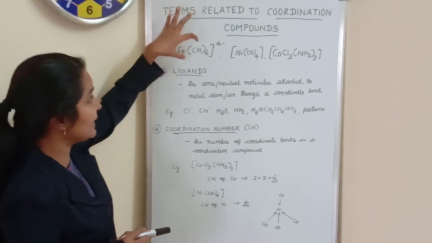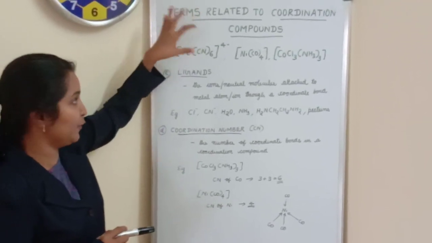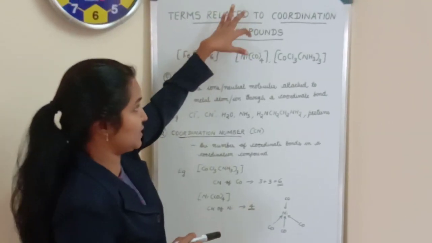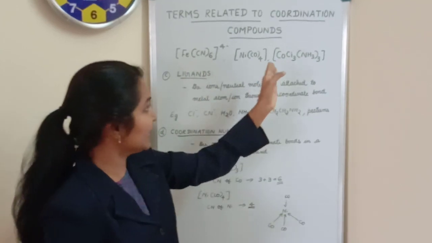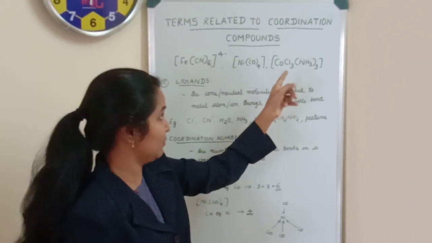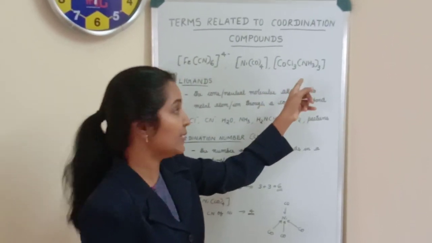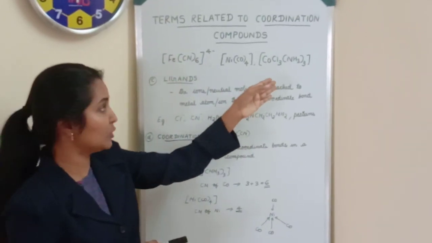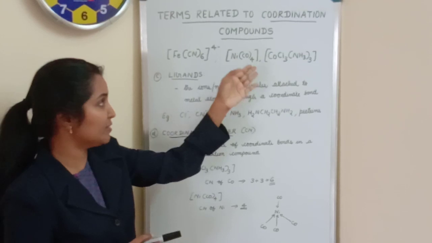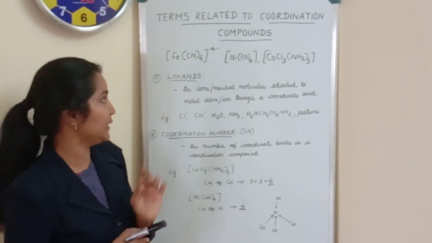By looking here, see the example here, Fe(CN)6. So here the ligand is CN, cyanide ion. Ni(CO)4. So here the ligand is carbon monoxide. When coming here, we have two ligands: one is chloride ion and the other one is ammonia molecule. So these are the ligands, those ions or molecules that are attached to the central metal atom or ion through a coordinate bond.